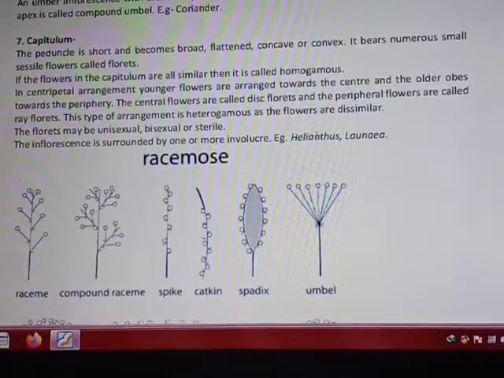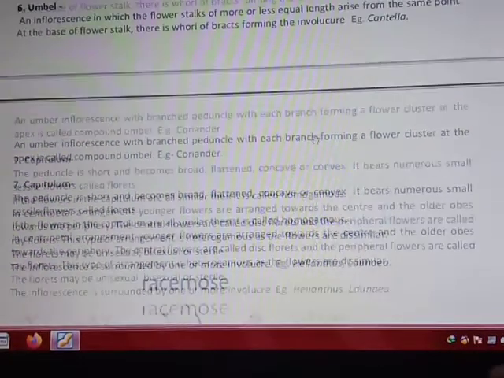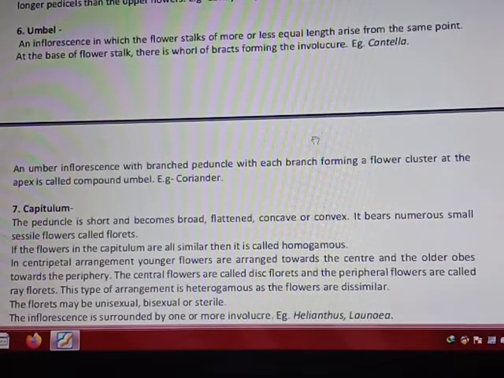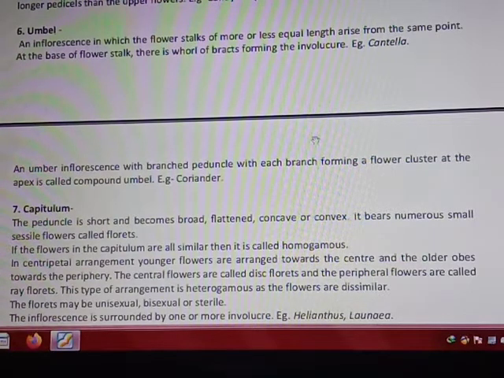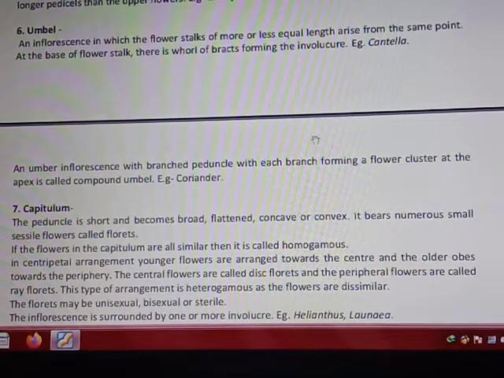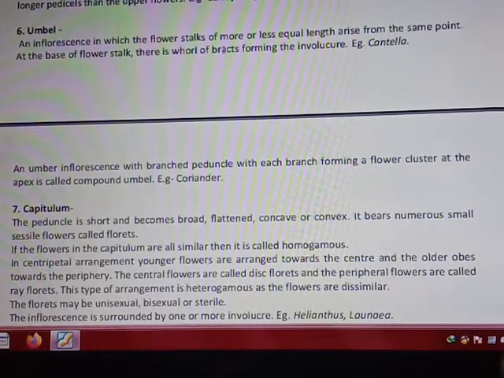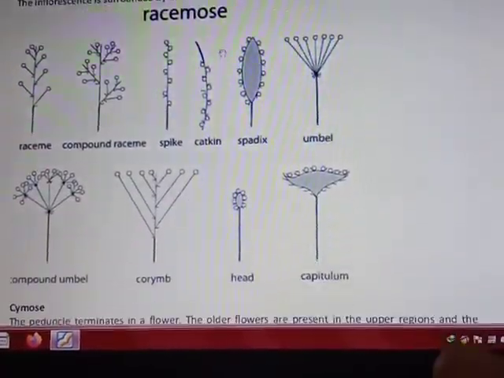Okay, then corymbs is covered, then is an umbel. Yes, umbel type. Again, an inflorescence in which flower stalks of more or less equal lengths arise from the same point at the base of the flower stalk. There is a whorl of bracts forming the involucre. Yes, you can see here in this diagram again.